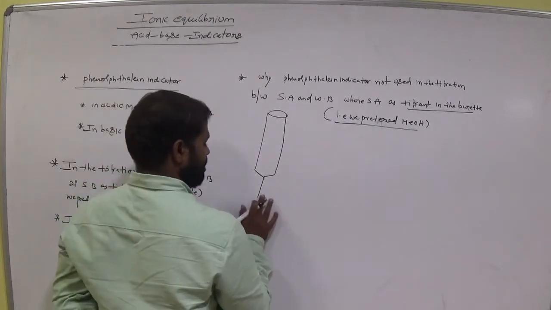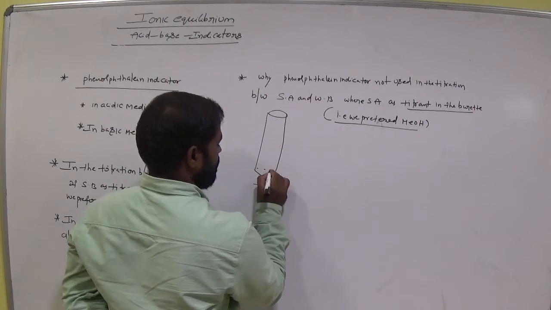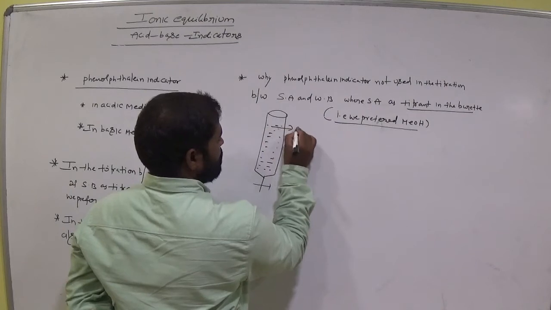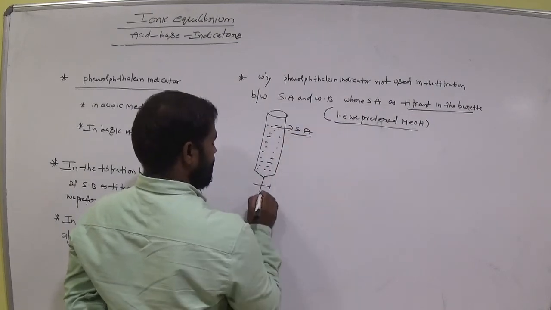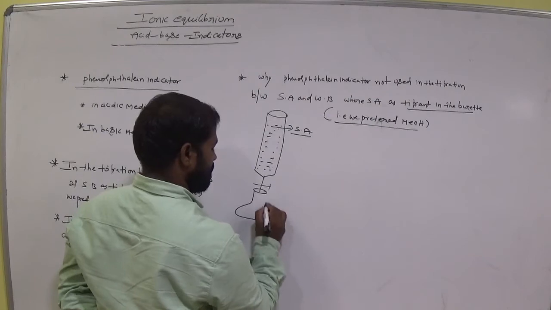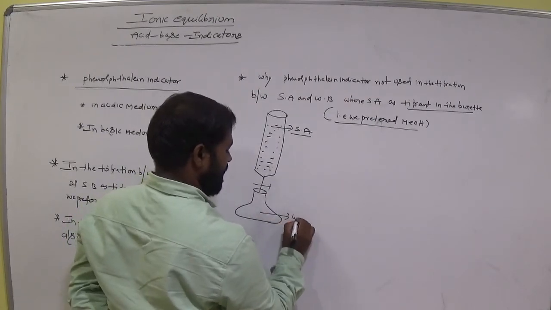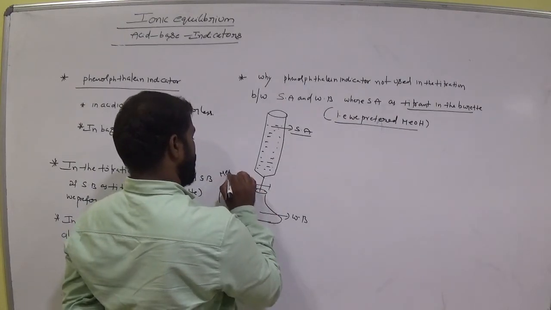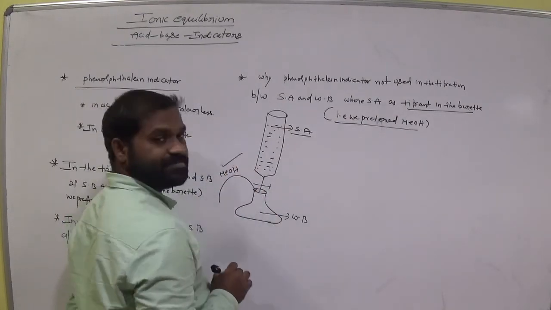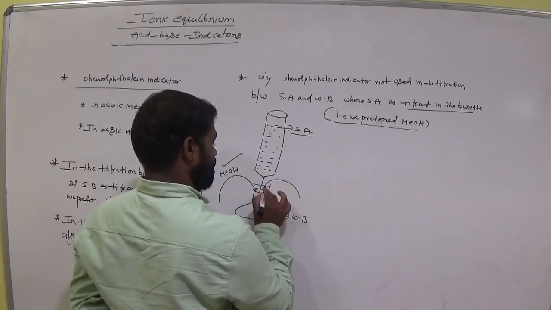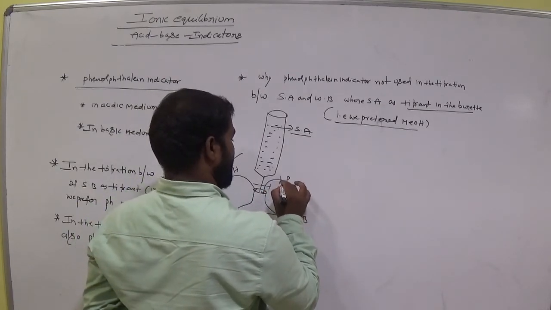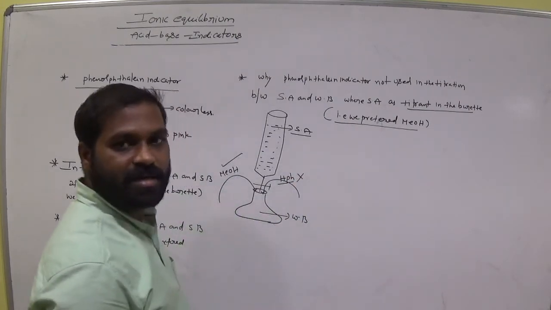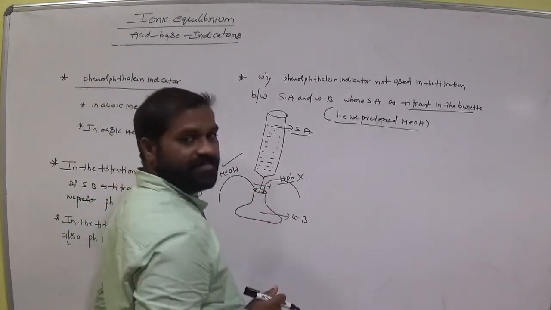In the burette, suppose strong acid is there. In the conical flask, weak base is there. In this, we prefer methyl orange indicator. Phenolphthalein indicator, HPh, is not good. Clear? What is the reason?